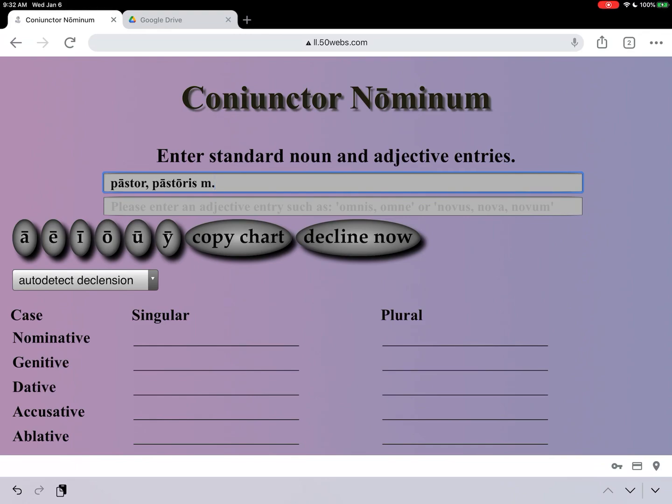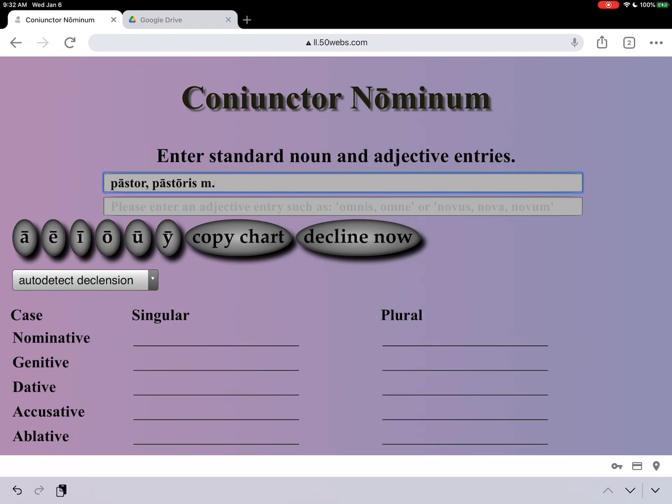Some nouns, the length of a vowel might change from the nominative stem when it goes into the stem in the genitive. And remember that the genitive case is where you get the stem for all of the other what are called oblique forms, forms that are not directly equal to the nominative. For example, the vocative is equal to the nominative, but genitive, dative, accusative, ablative, those are all made from the stem in the genitive case.